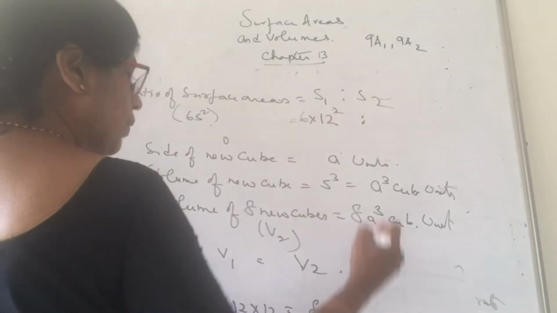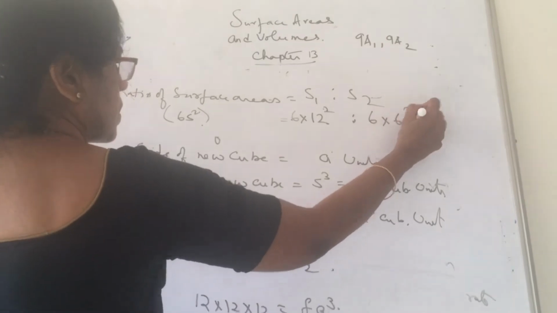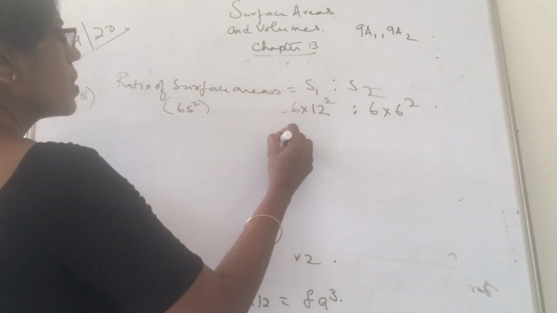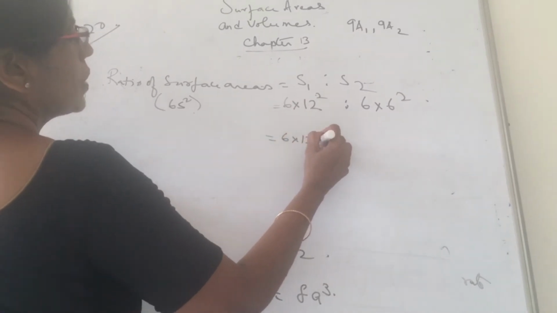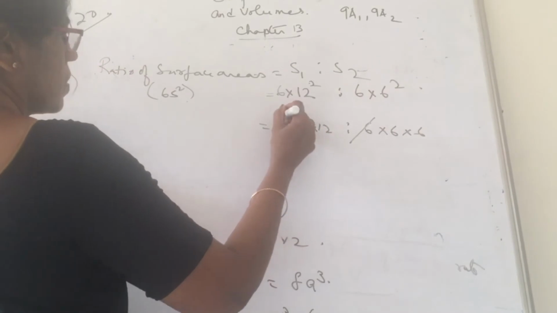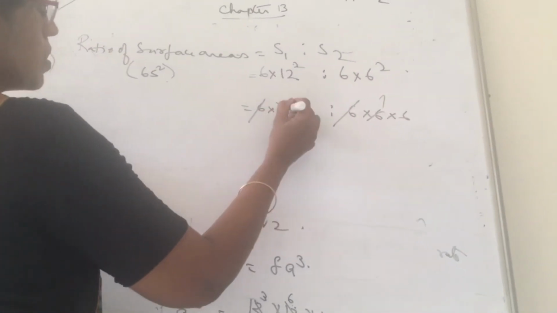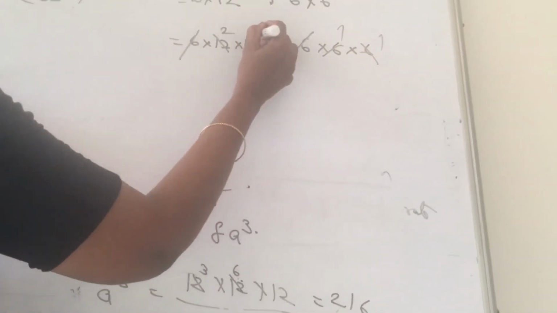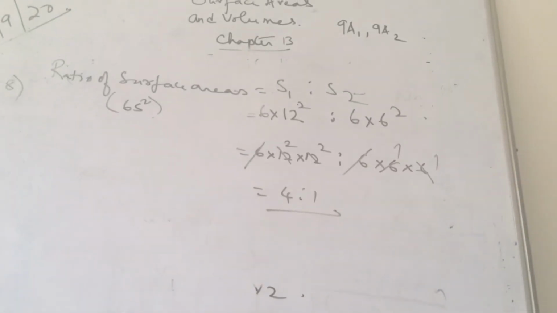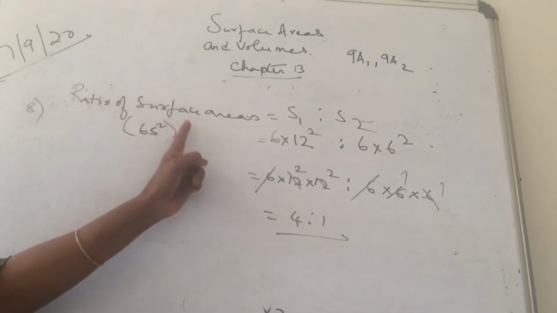And the edge of the second one is how much? 6. You need not multiply, girls. Why? Because this is a ratio, children. You can just put the step and go for cancellation. 6 and 6 will get cancelled once, twice. The ratio is 4:1.